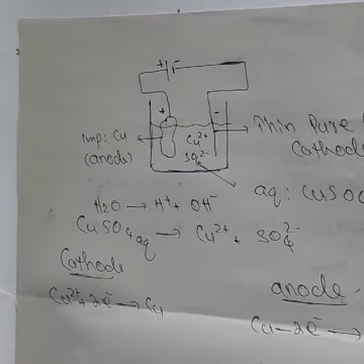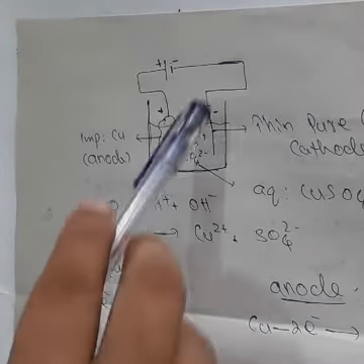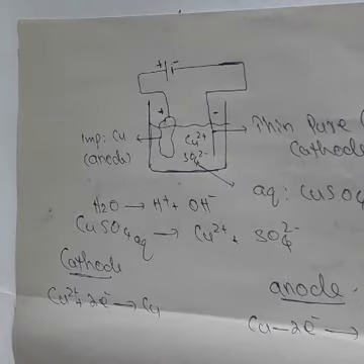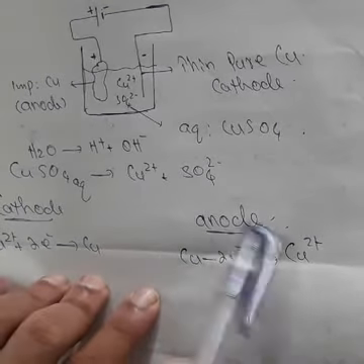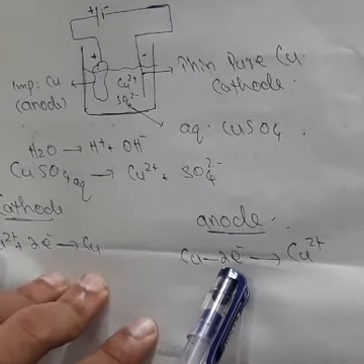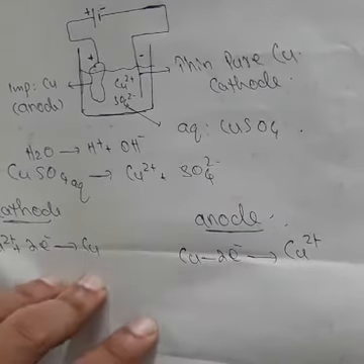So there is a strong tendency, the anode loses electrons and it will change to Cu2 plus. Here the anode is, sorry, it is copper anode, not carbon, copper anode. Copper will dissolve in solution, copper loses electrons and it will dissolve in the solution. That's what I did here. At anode, copper anode loses electrons and it will change to Cu2 plus. So this Cu2 plus will dissolve in the solution.